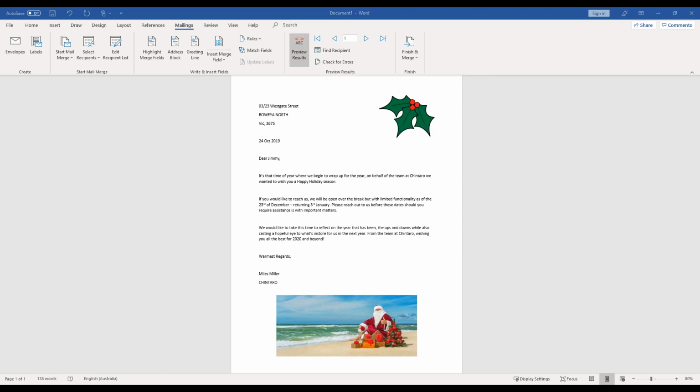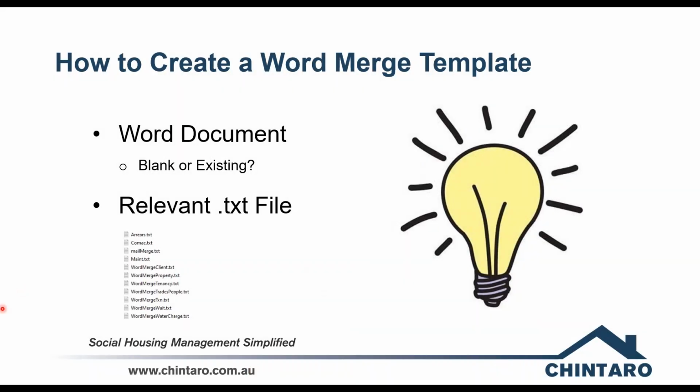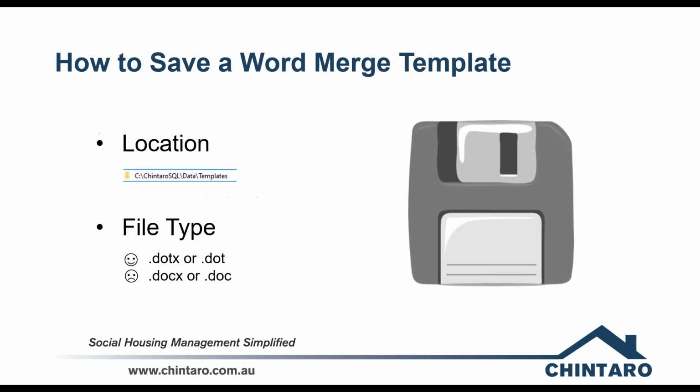Cool, so I'm just going to jump back into our PowerPoint slide here. So we've created the word merge. We're happy with that. So next step in the puzzle is how to save a word merge template. So now we've built out the template and we're happy with how it looks. We need to save it.